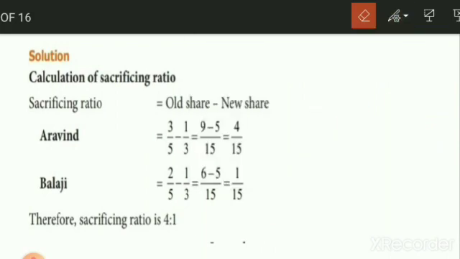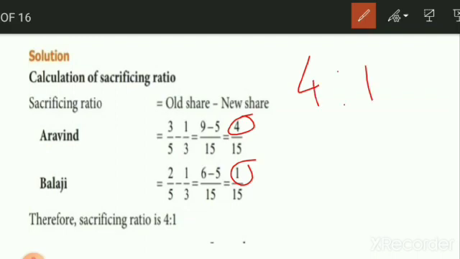So we got the value. Next, we are going to calculate for Balaji the same way. 2 by 5 minus 1 by 3. We got the sacrificing ratio also 1 by 5. So now we got the sacrificing ratio is 4:1.